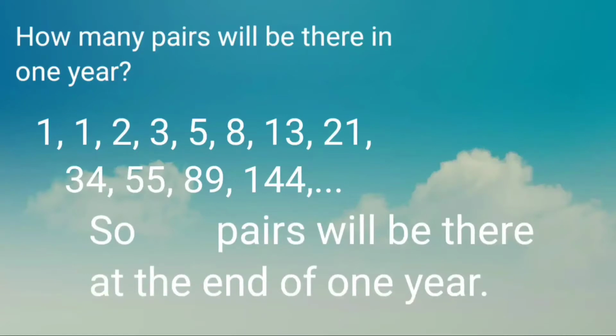How many pairs will there be in 1 year? By using the formula, which is the simple rule of adding the last two terms to get the next term: 1 plus 1 equals 2, 1 plus 2 equals 3, and so on. To make it short, 55 plus 89 equals 144. So 144 pairs will be there at the end of 1 year.